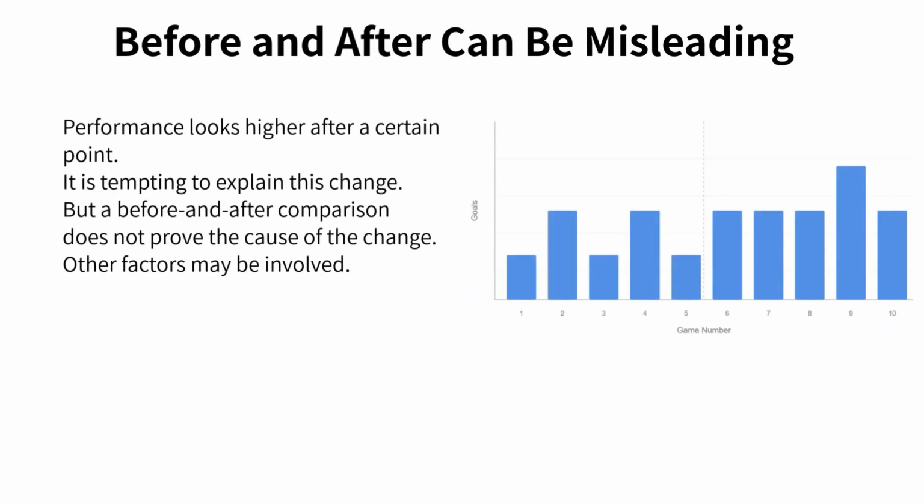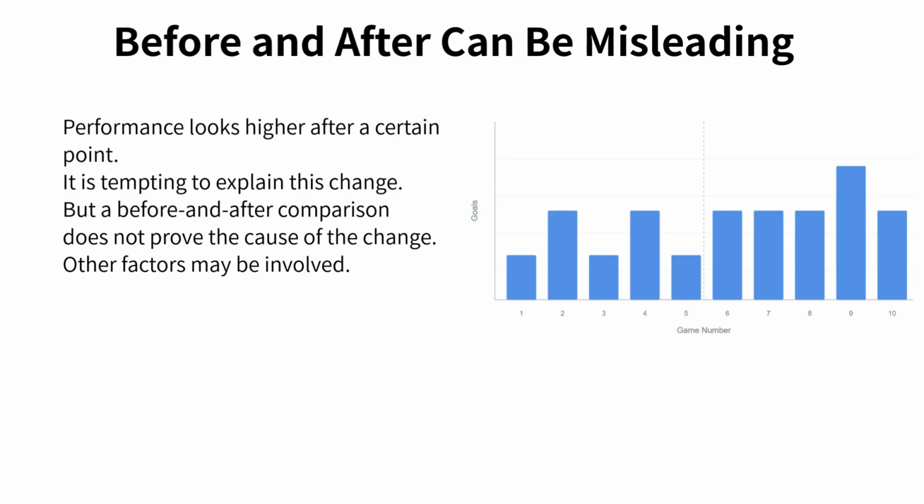Now let's look at another common situation in data analysis. On the screen, the data is divided into a before period and an after period. At first glance, it really does look like performance improves in the second half. After the midpoint, the bars are generally higher, and that makes it tempting to say the player performed better after this point. However, we need to slow down here. A before and after comparison like this does not prove that performance truly improved.